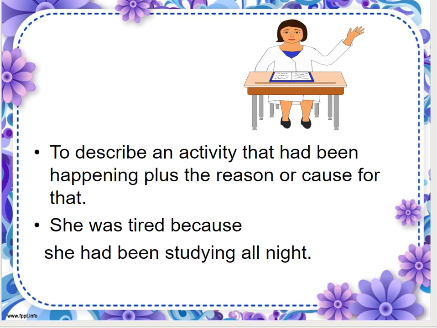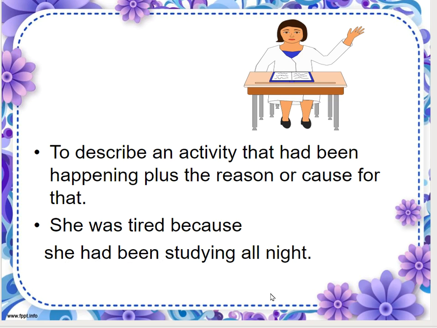Now we can also use it to describe an activity that had been happening plus the reason or cause for that. For example, we can connect it to a cause. We could say she was tired. Why? Because she had been studying all night. So this had been studying is the past perfect continuous tense.